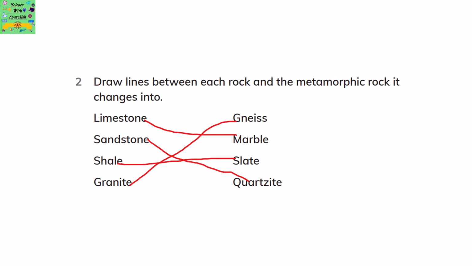Draw lines between each rock and the metamorphic rock it changes into. Limestone changes into marble. Sandstone changes into quartzite. Shale changes into slate, and granite changes into gneiss.